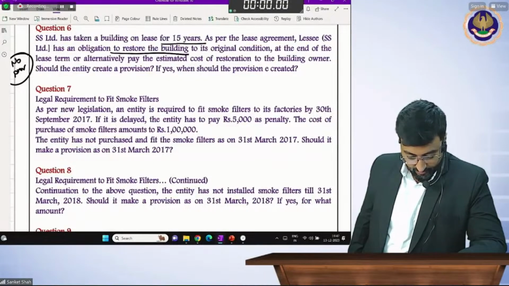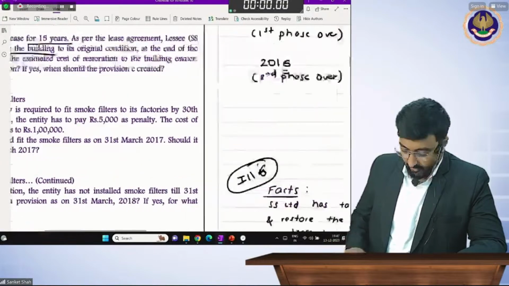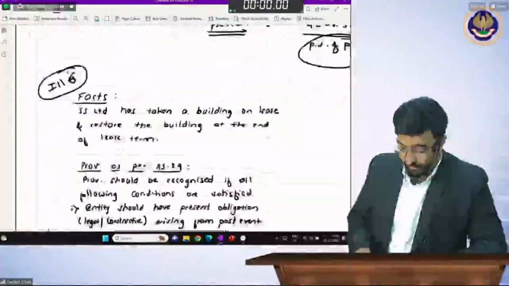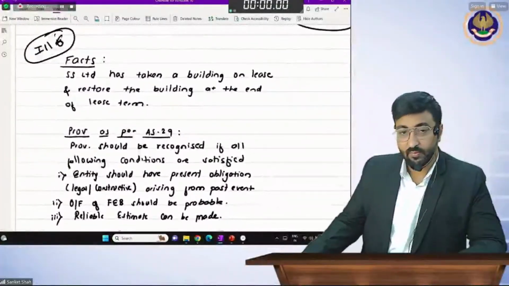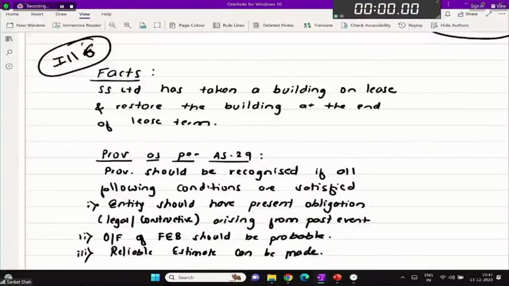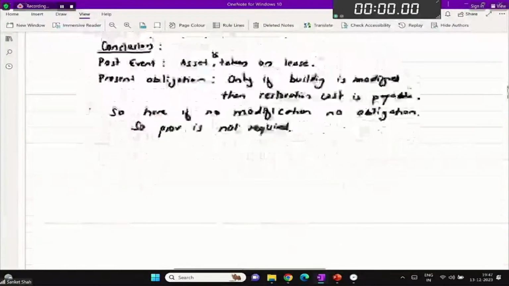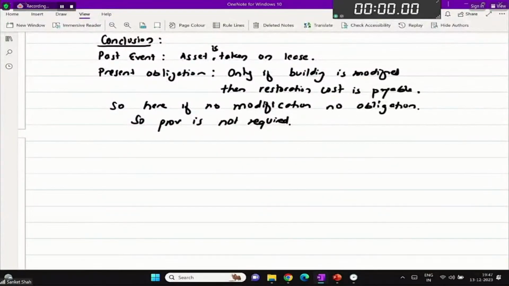Yes. Take a screenshot if you want. Facts and provisions will be the same. And conclusion. I hope you are clear with the concept now.